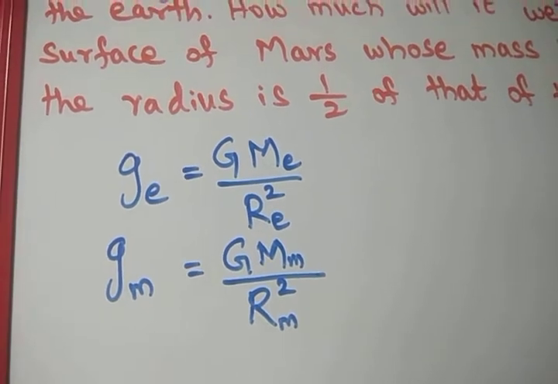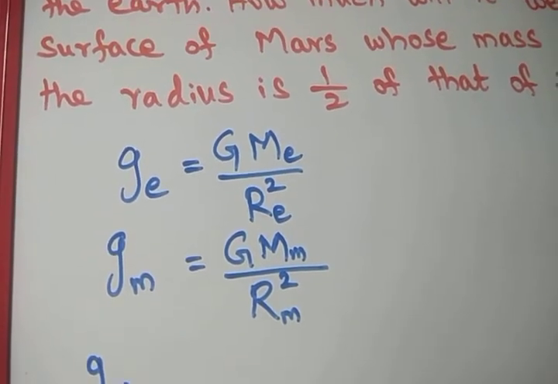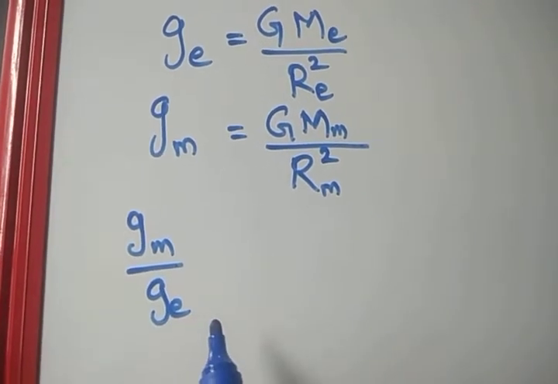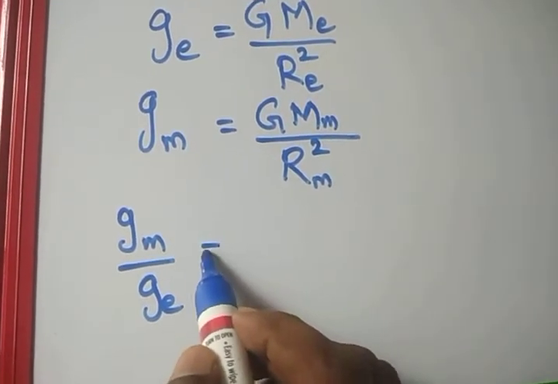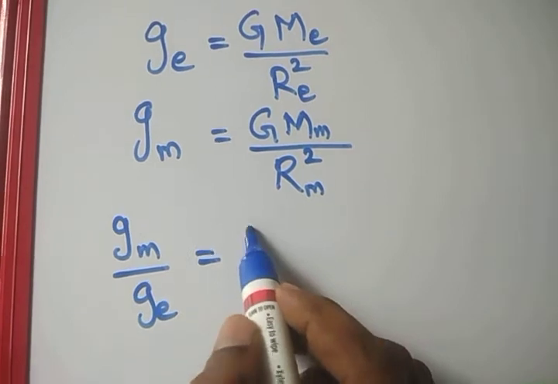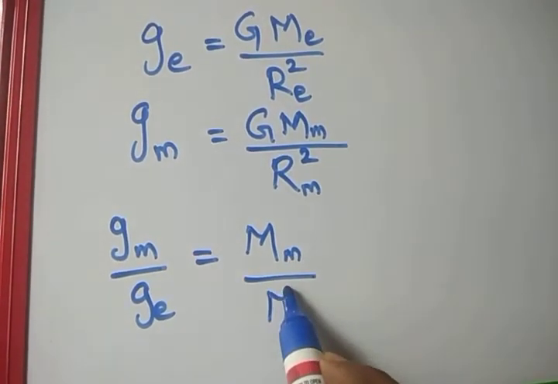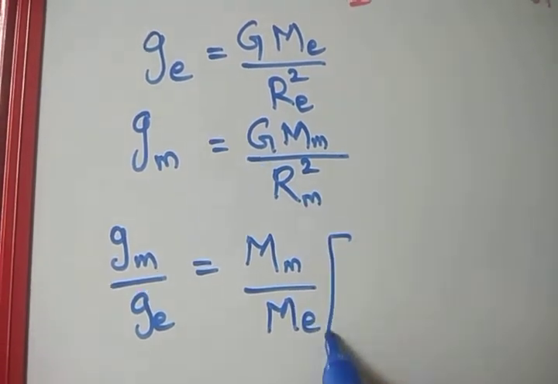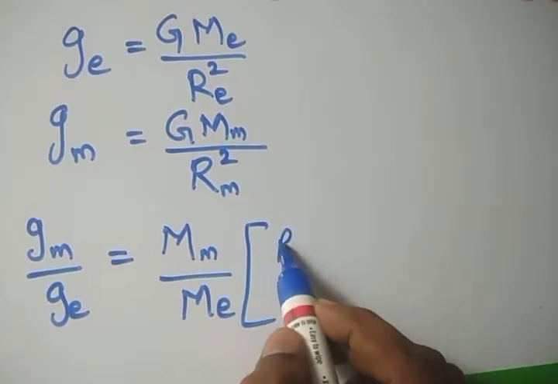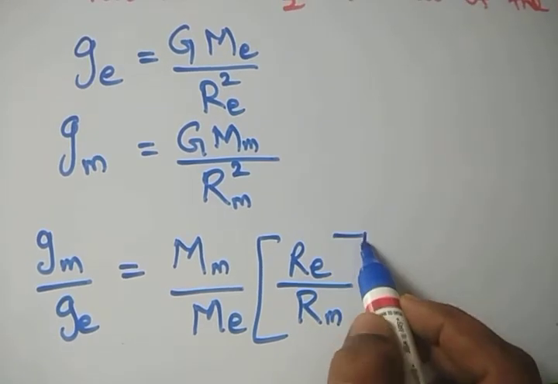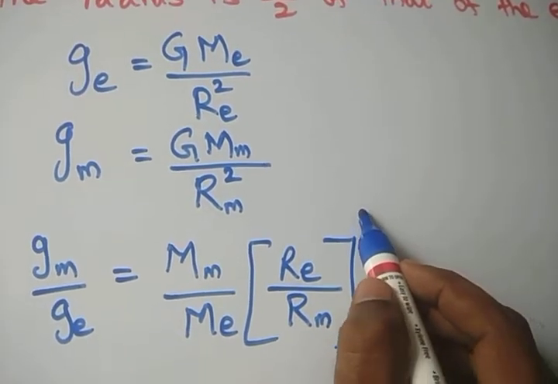Now we divide the gravity of Mars with the gravity of the earth. So G gets cancelled, and we get the mass of Mars by mass of the earth into radius of the earth by radius of Mars, the whole square.